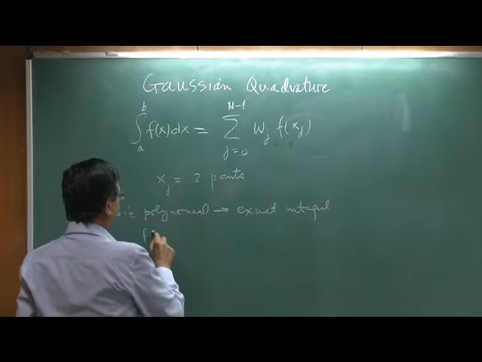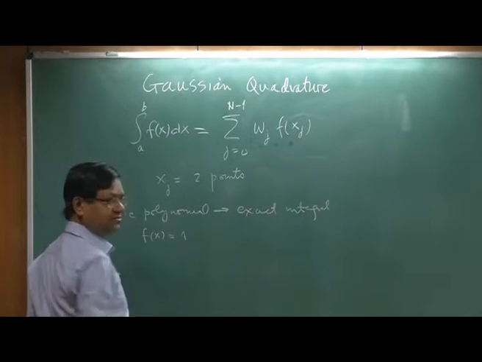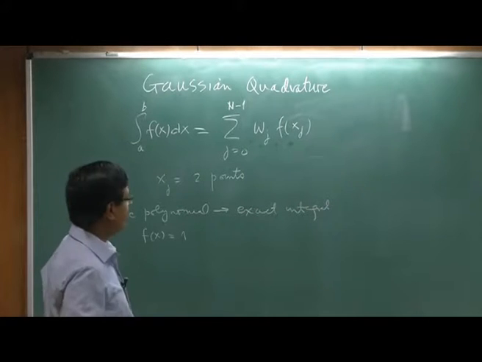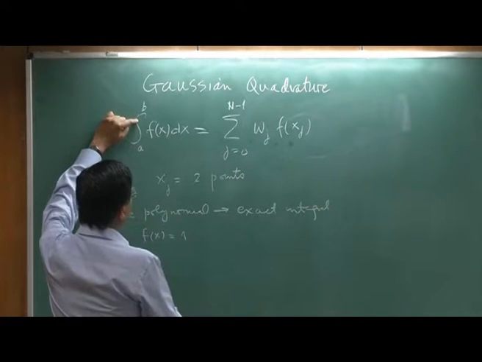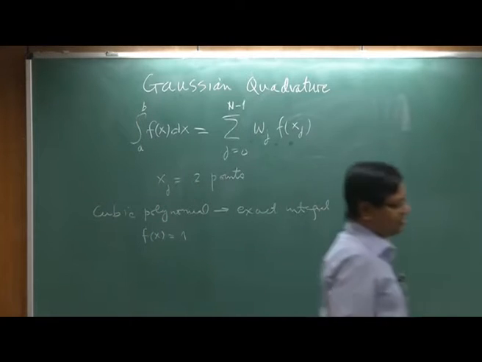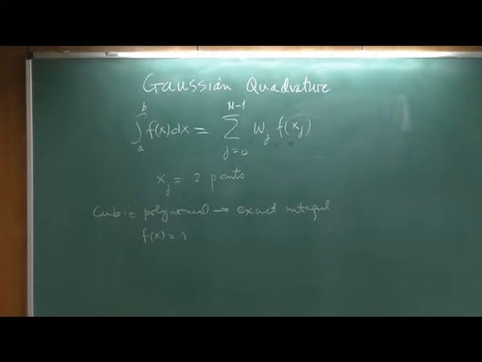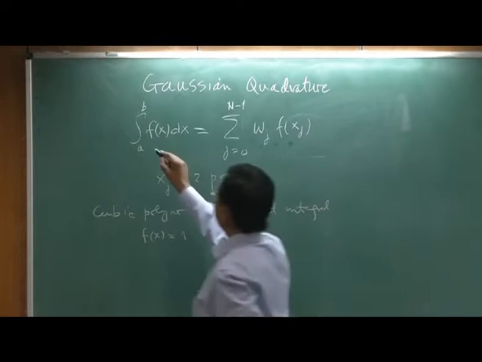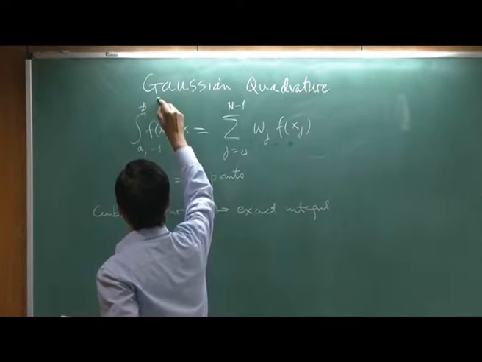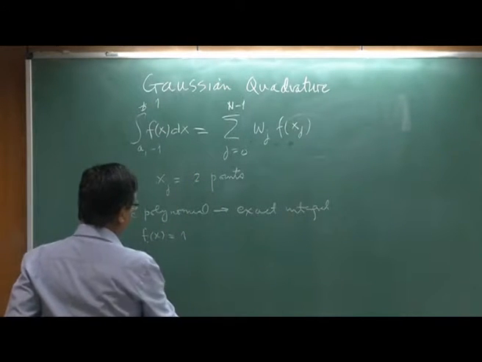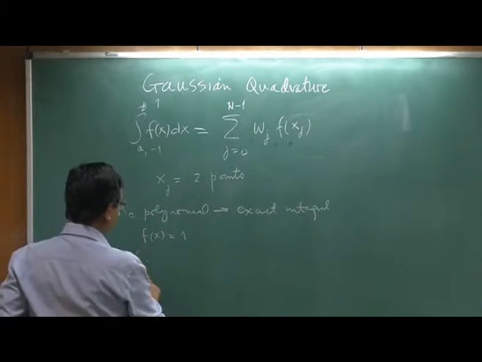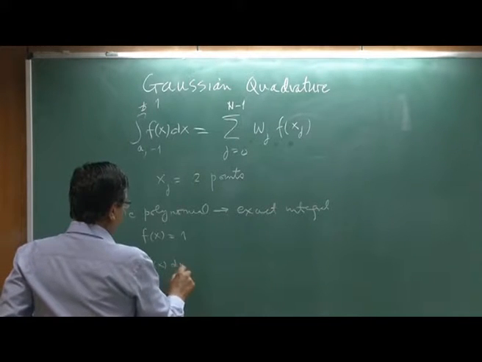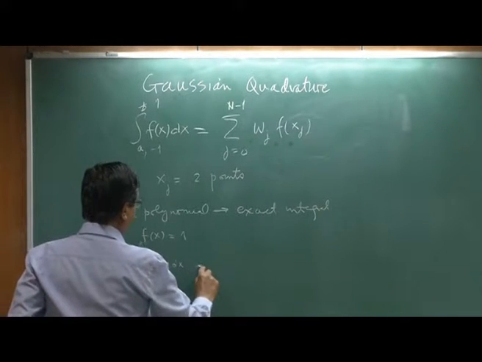So f(x) equal to 1 is a 0th order polynomial. For f(x) equal to 1, I am choosing the interval -1 to 1 for this problem. So the integral of f(x) dx from -1 to 1 is on the left, and the right hand side is this.